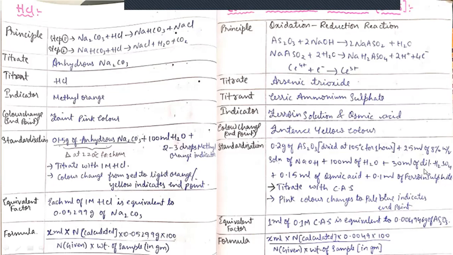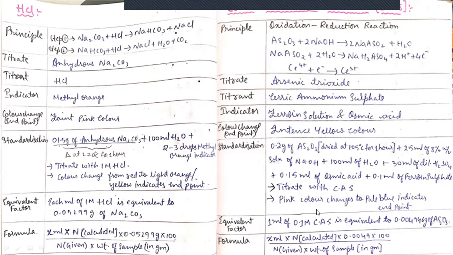And this is very much important. Why? Because H2SO4 provides acidic medium. Why? Because oxidation reduction titrations, or redox titrations, are performed under acidic medium. So that's why this is a very important point. We need to add 30 ml of diluted H2SO4. Then finally, we need to add the indicators and titrate with ferric ammonium sulfate, which is taken in the burette.